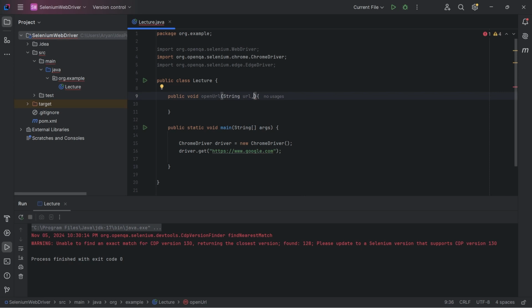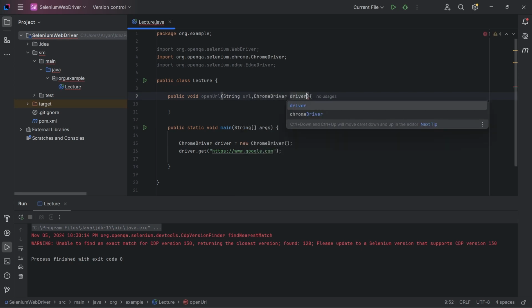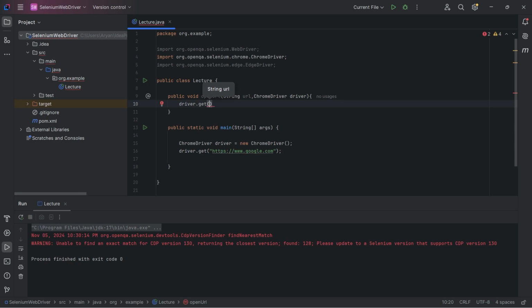So first I decided that I want to open the Chrome browser. So I will simply write ChromeDriver, and to open a URL I will use the get method. We know this, right? So I will simply write driver.get, and whatever URL the user has told me to open, I will open that URL here.